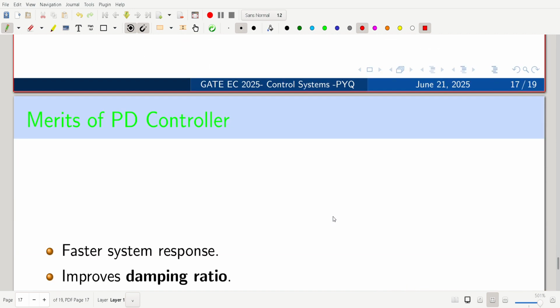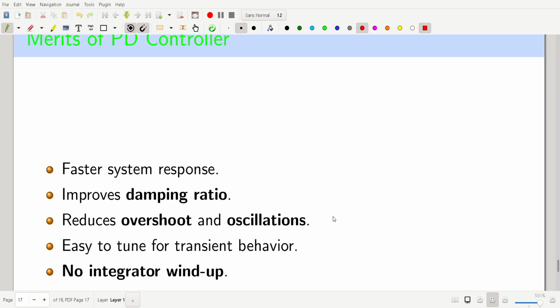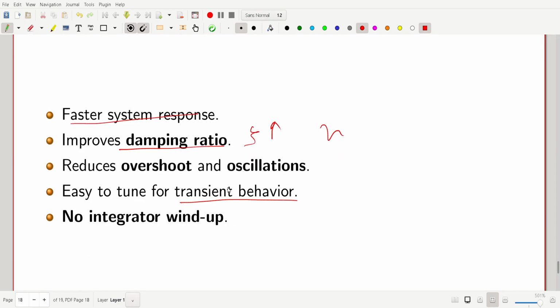So merits of PD controller: faster system response, improves damping ratio. Okay, zeta will be increased. That's why oscillation will be damped out. So it reduces overshoot and oscillation, and it is easy to tune for transient behavior. No integral windup here, it will control the integral windup actually.